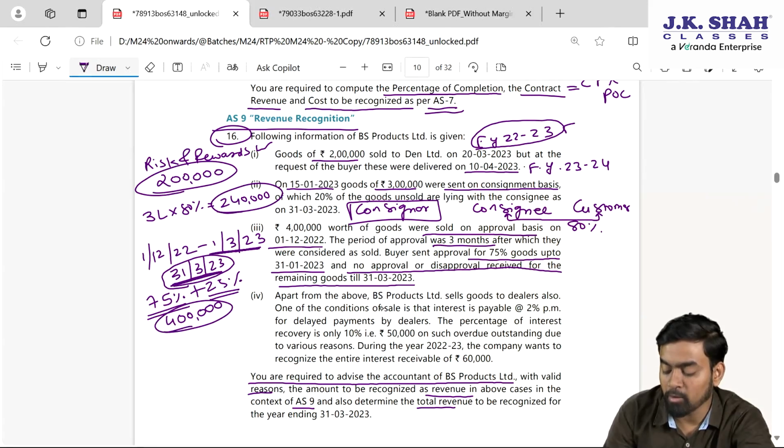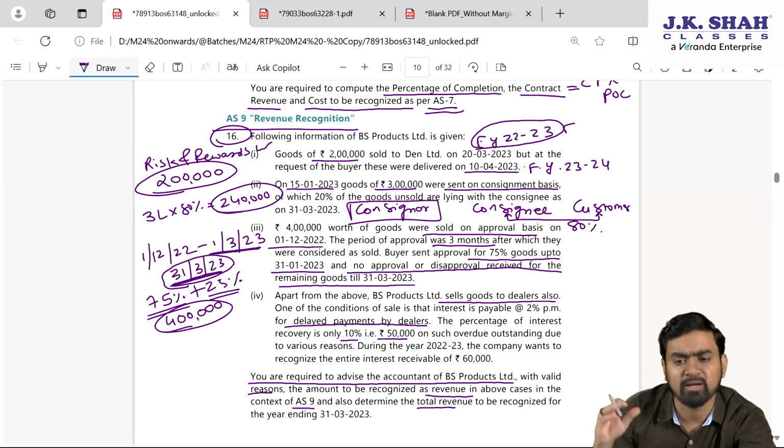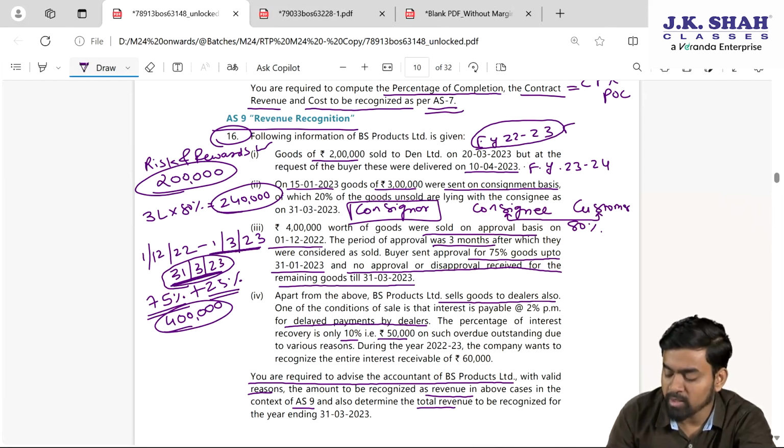Last one, apart from the above, BS Product Limited sells goods to dealer also. One of the conditions of the sale is that interest is payable 2% per month for the delay payment by the dealer. The percentage of the interest recovery is only 10%, that is 50,000 on such overdue outstanding due to various reasons. So the amount of interest they have given is 50,000. During the year, the company wants to recognize the entire interest receivable 60,000 rupees.